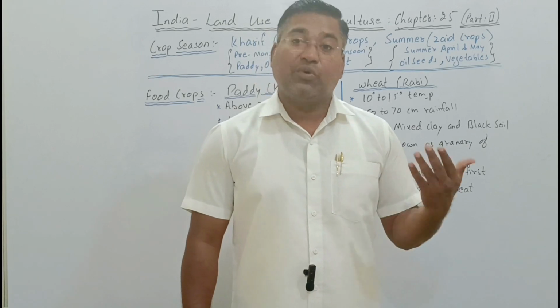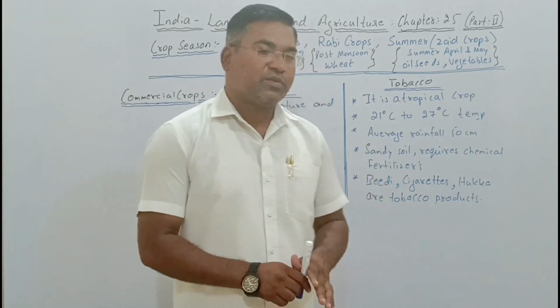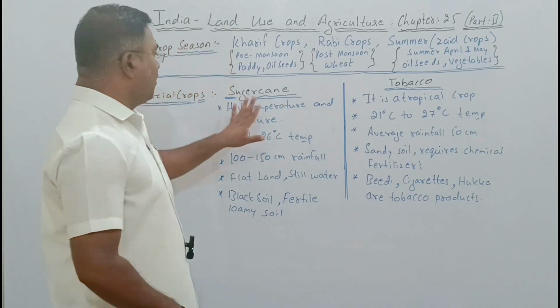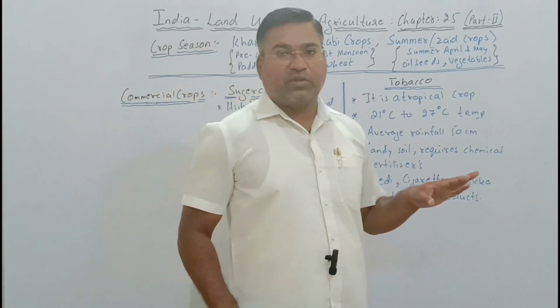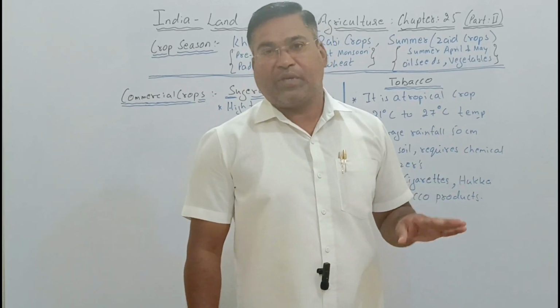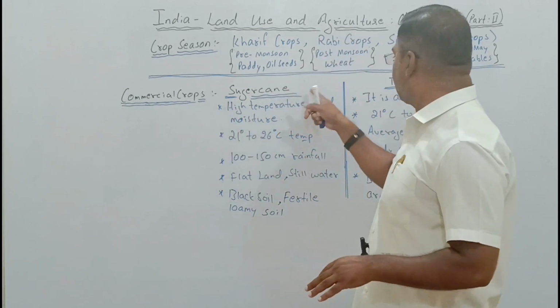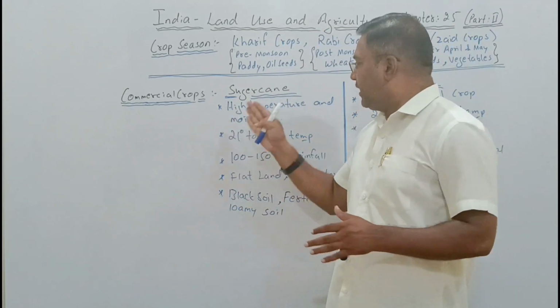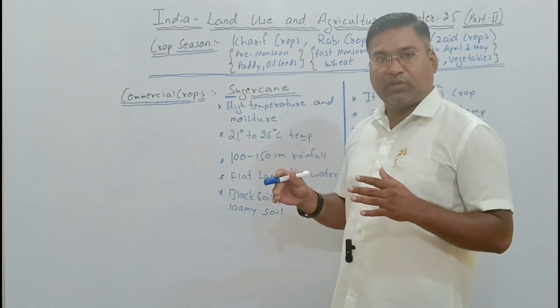Now let us go on to the commercial crops. Among the commercial crops, we have two crops. One is sugarcane, another one is tobacco. Like how we have studied the characteristics of paddy as well as wheat, here two more crops are there. One is sugarcane, another one is tobacco.